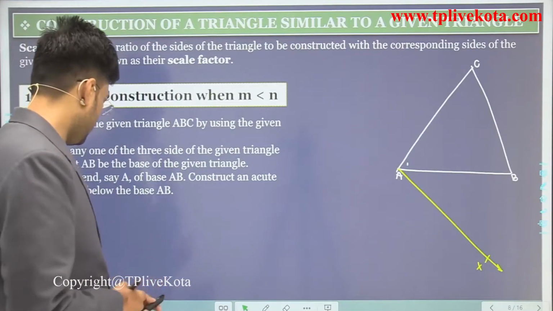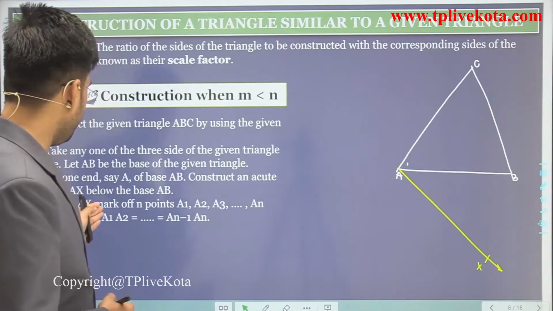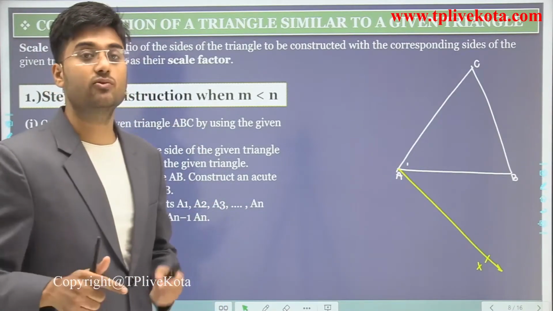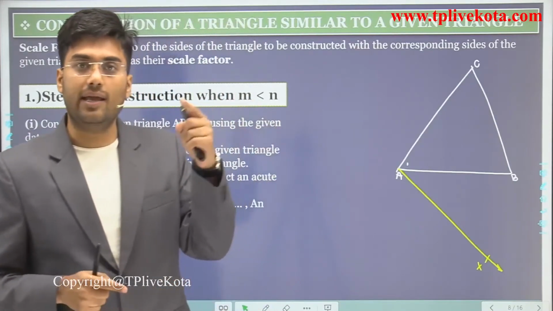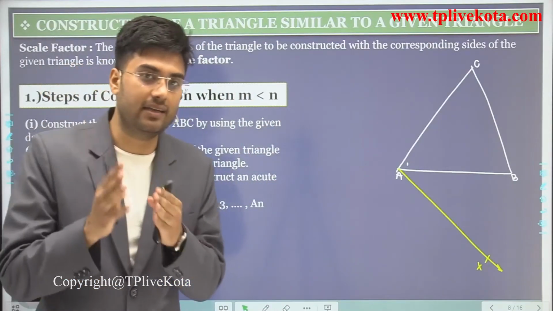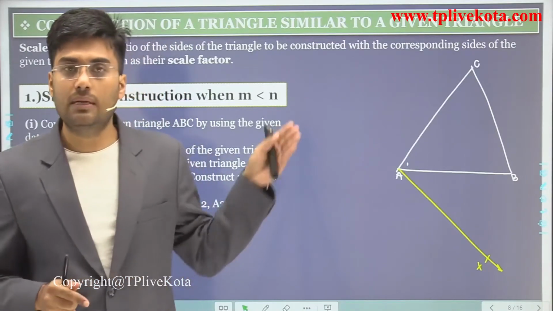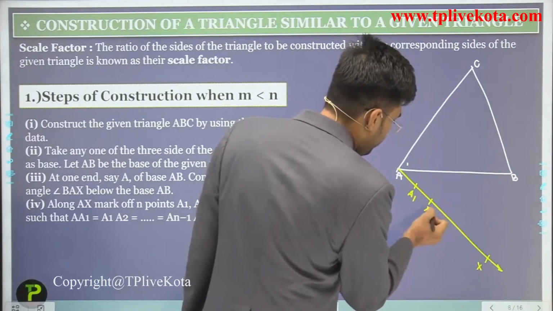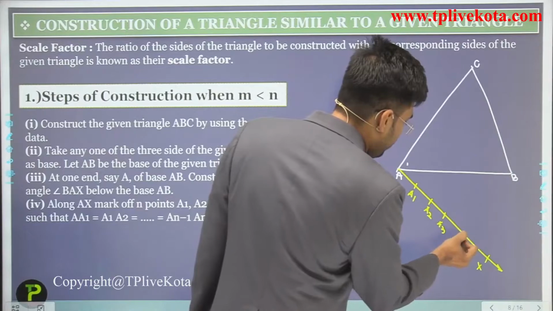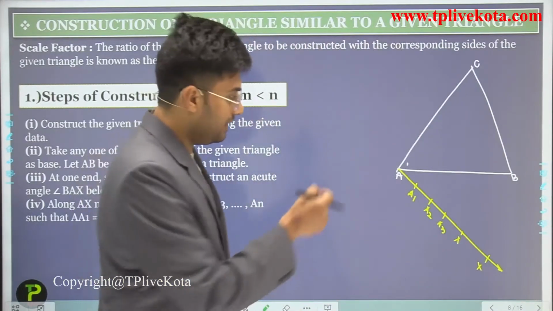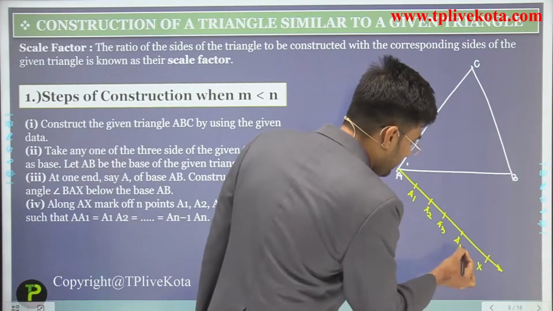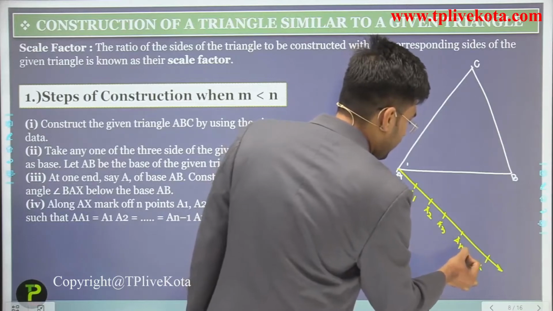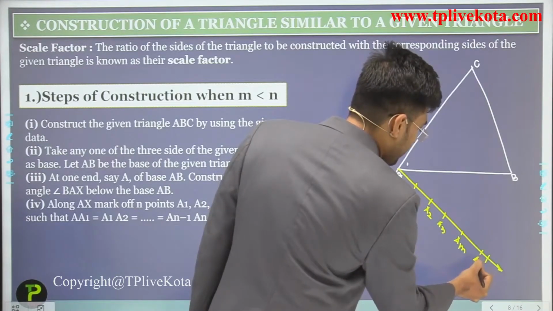Now the next step is what? Along AX mark off n points. Why n points? Because here m is less than n, so n is the greater number. So we have to mark n points here, AA1, AA2, AA3, and students, if m is less than n, then in between these we will get AM, and after this somewhere we will get AN.